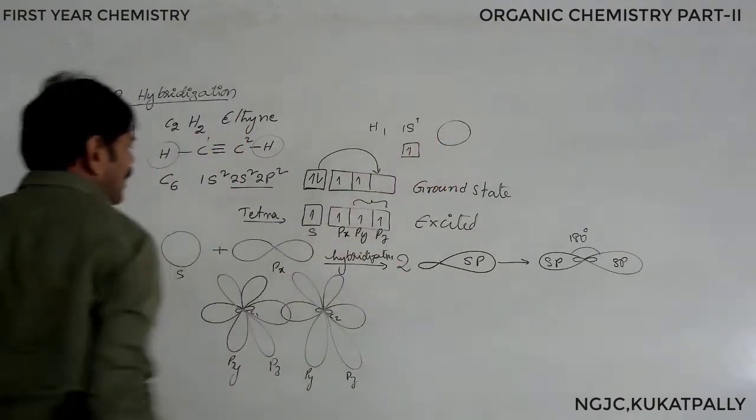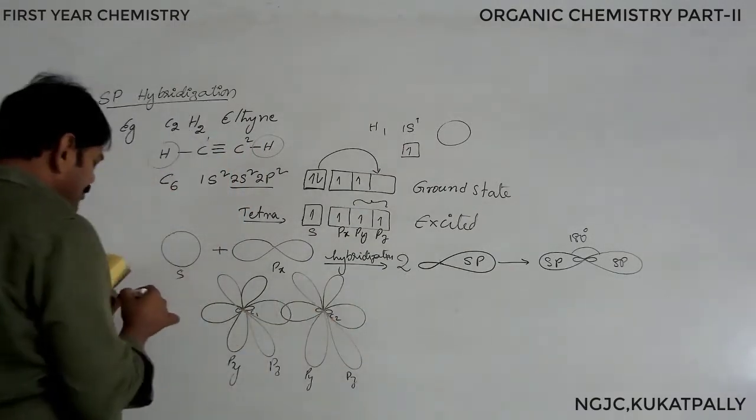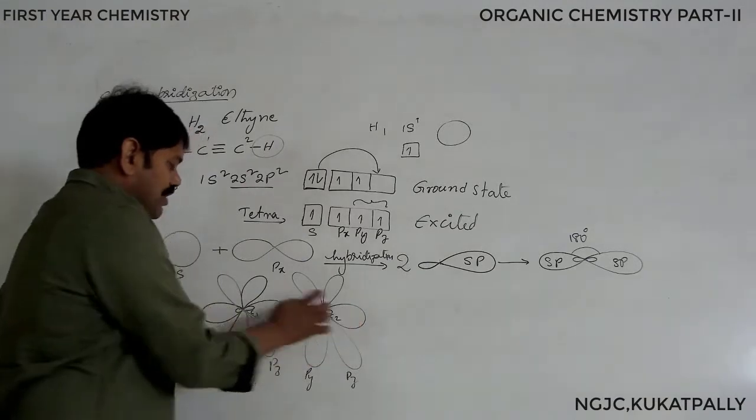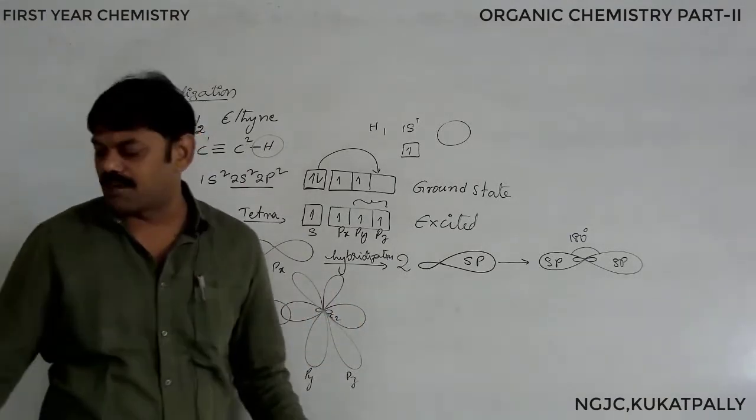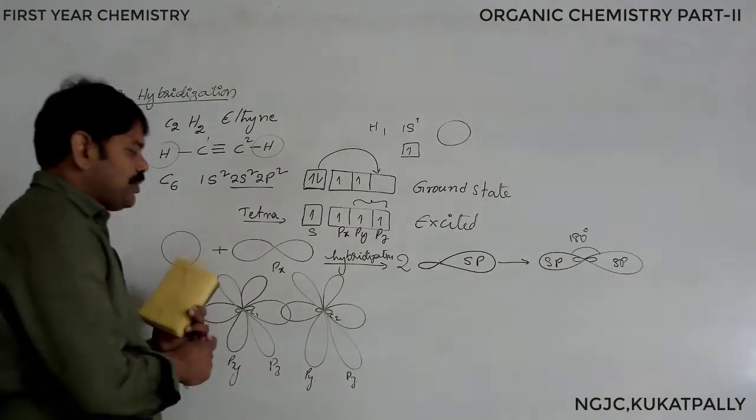Two hydrogen atoms are there, 1 and 2. These two s orbitals are overlapping with the sp hybrid orbitals of carbon. To differentiate, I will show you with a different color pen.